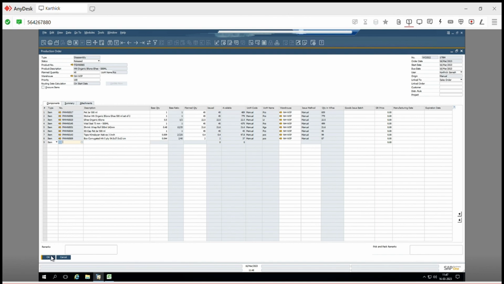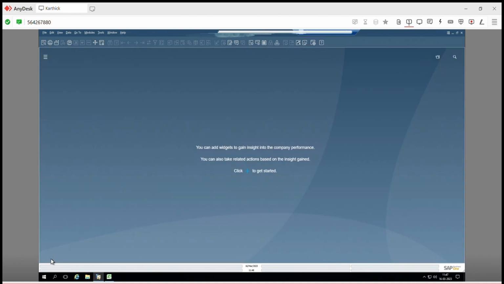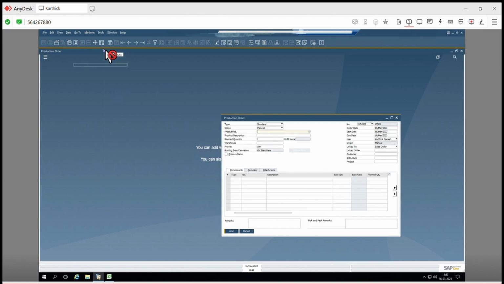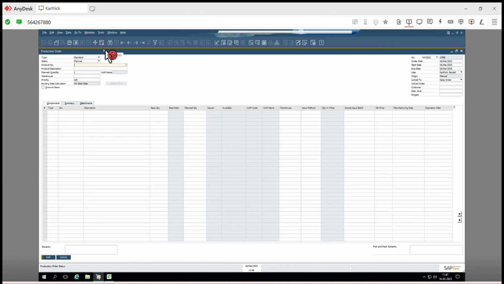Yeah, you can do it. This is how to do repacking, or change the production type to disassembly.